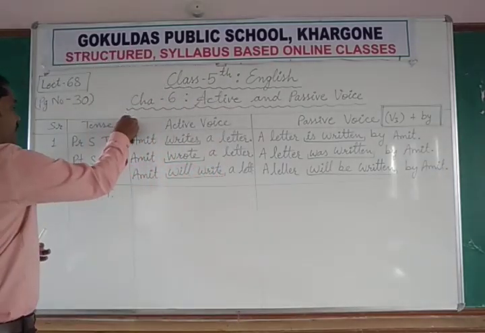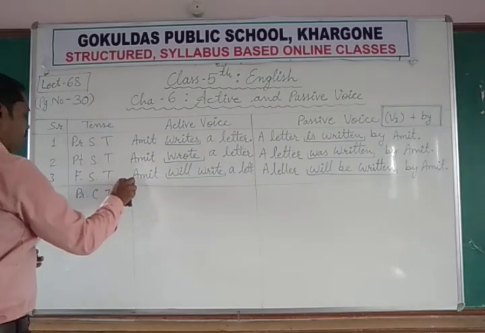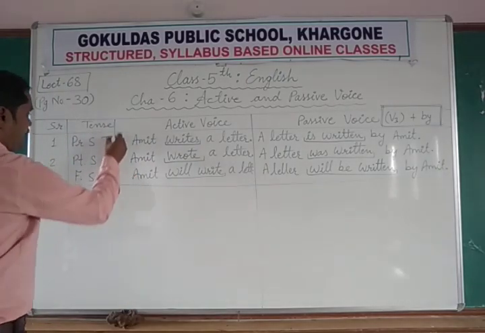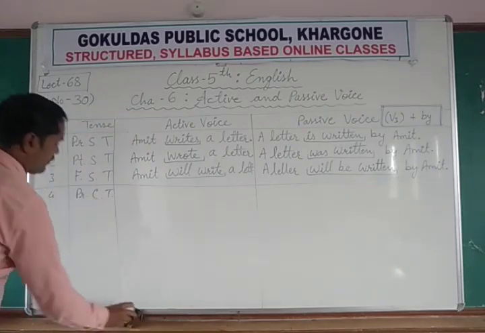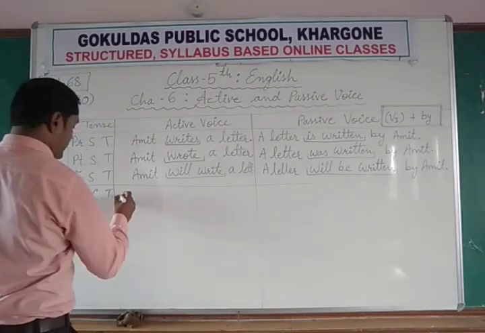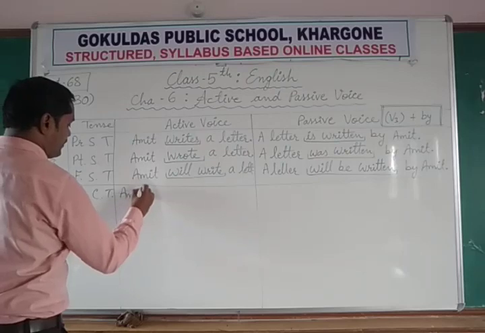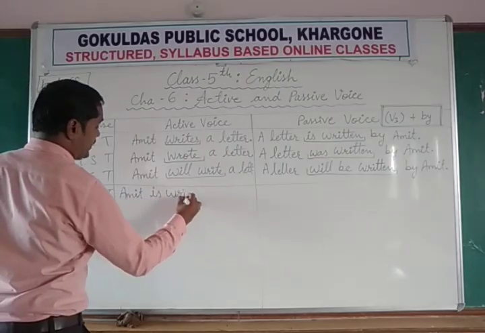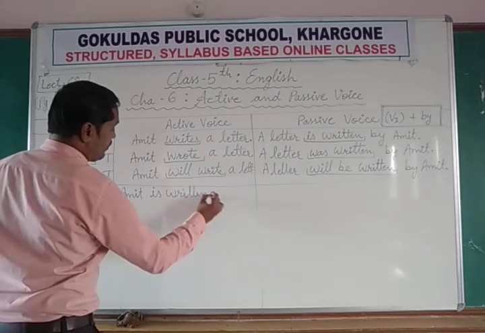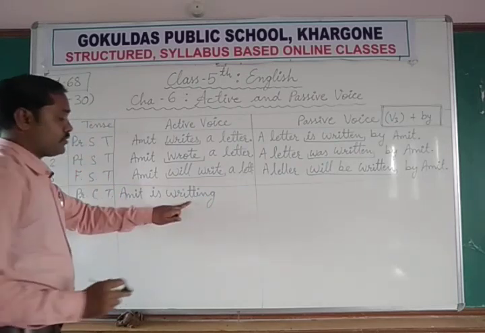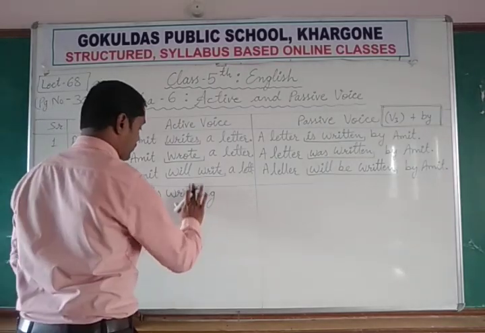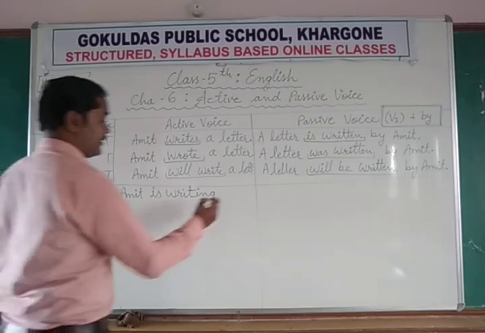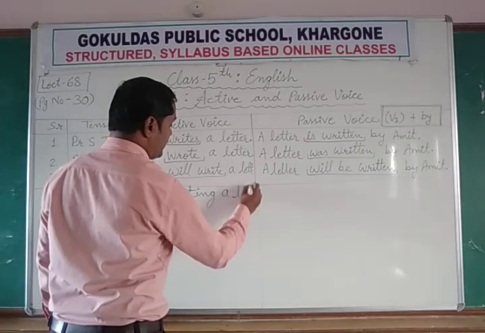We need some more space, so I should broaden this space. Amit is writing. Now here in continuous tense we use the ing form of the verb, writing a letter.